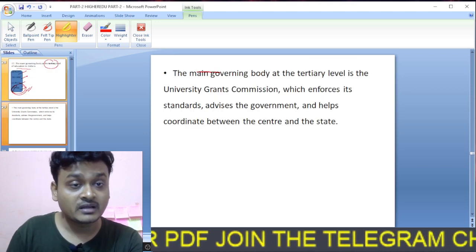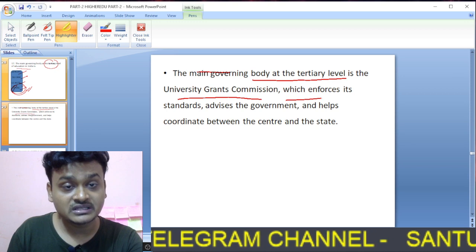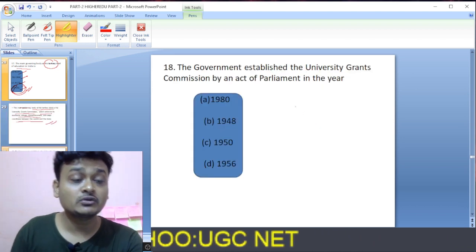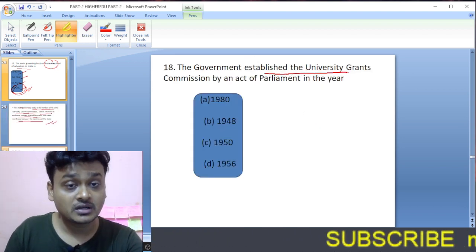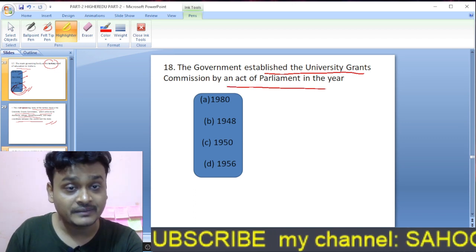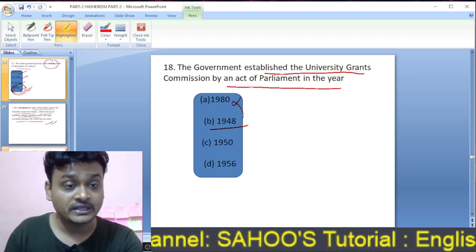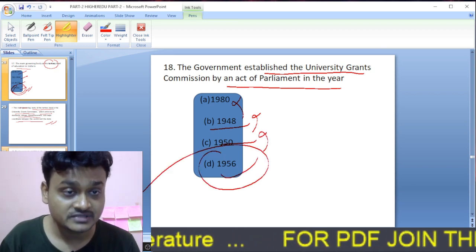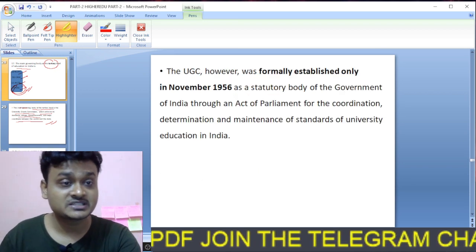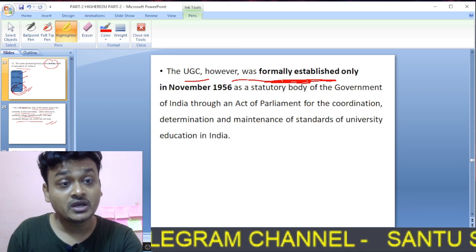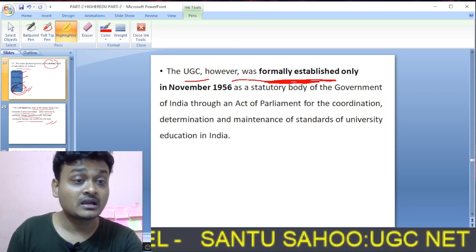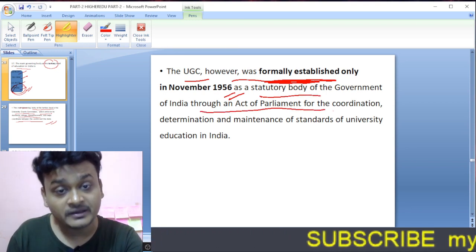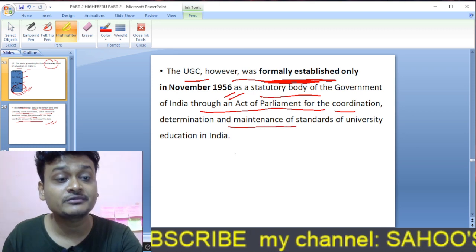The main governing body at the tertiary level is the University Grants Commission, which enforces its standards, advises the government, and helps to coordinate between the center and the state. Moving on to question number 18. The government established UGC, University Grants Commission, by an Act of Parliament in the year? Your options are 1980, 1948, 1950, 1956. So here 1956. And here is the explanation. The UGC was formally established only in November 1956 as a statutory body of the Government of India through an Act of Parliament for the coordination, determination, and maintenance of standards of university education in India.